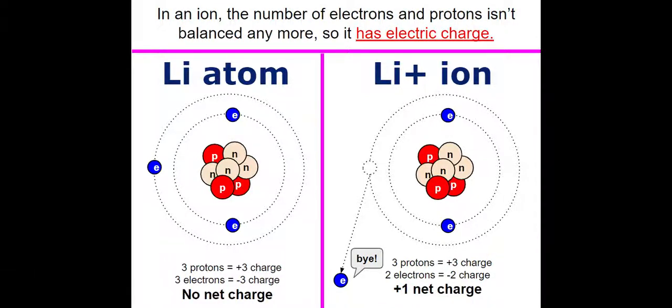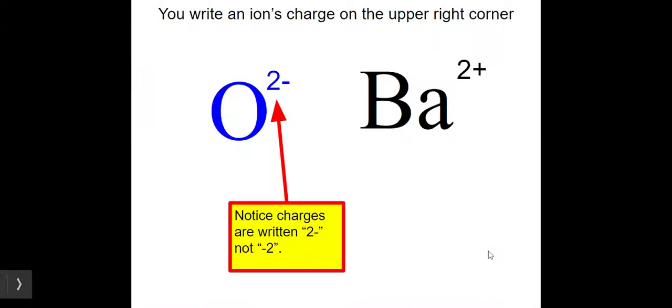Now, if it gained an electron, it would have an extra negative charge. All right, so you write an ion's charge in the upper right corner. So this is an oxygen ion, because it wanted to gain 2 electrons. Notice that its charge is written 2 minus, not -2, and this is just a chemistry thing. I'm not going to be super strict about it, but that is the proper way. And like for this barium, it has 2 valence electrons, so it likes to lose 2 valence electrons because it's closer to being empty than full. Okay?